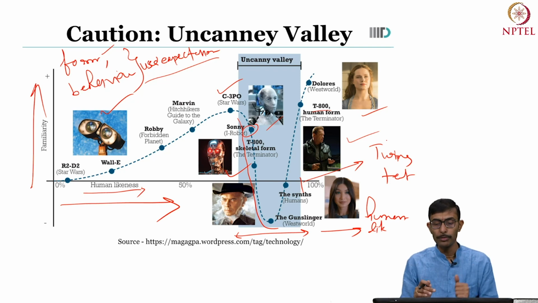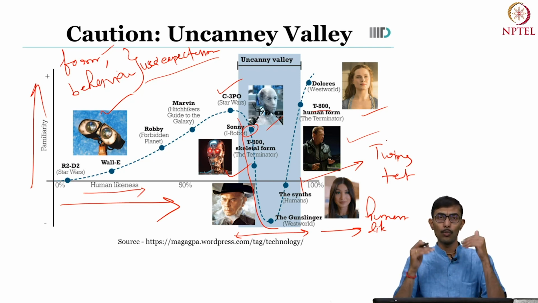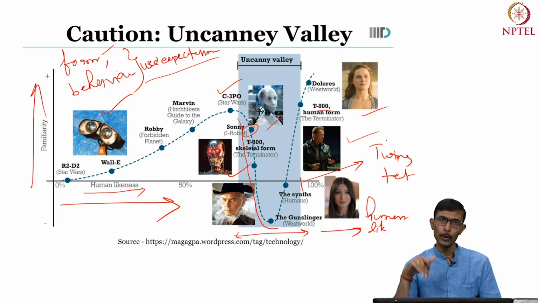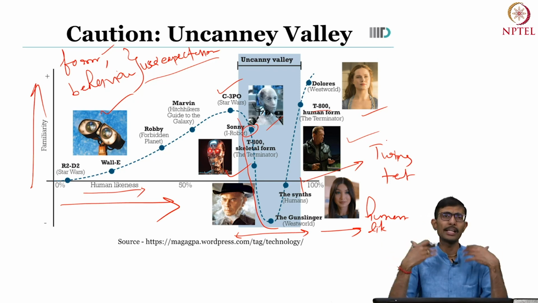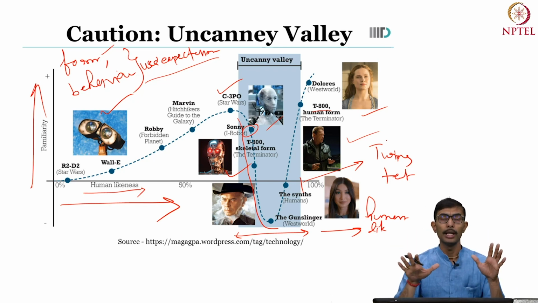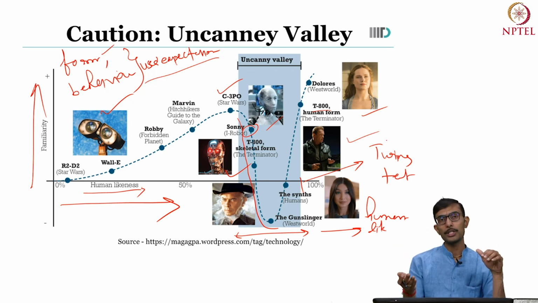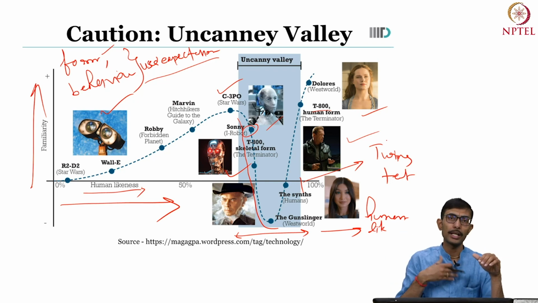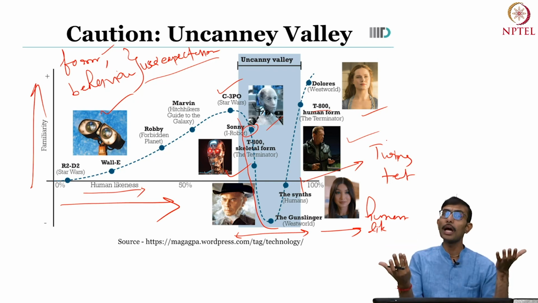Coming back to the summary, what we wanted to understand is why we want to have empathetic agents. We want to have empathetic agents because it makes the entire interaction more positive, as simple as that. And why does it make the entire interaction more positive? Because it gives us a sense of familiarity when the agents are interacting with us just like humans do. This is what is known as anthropomorphism or anthropomorphic design.